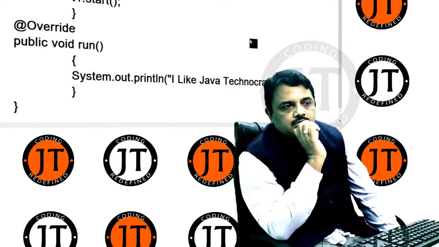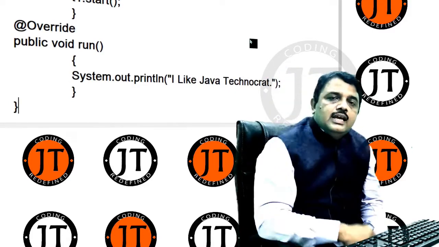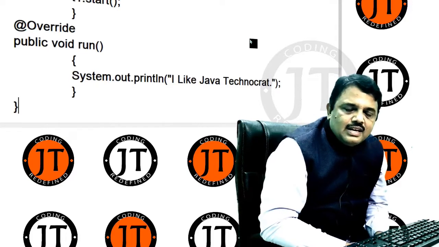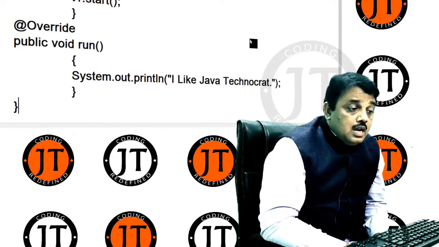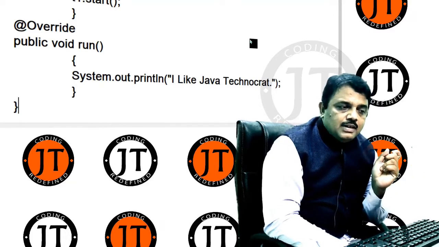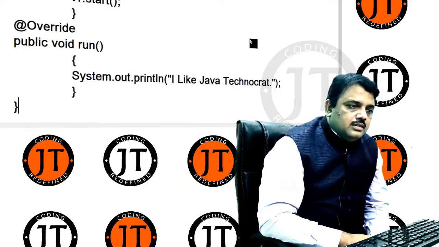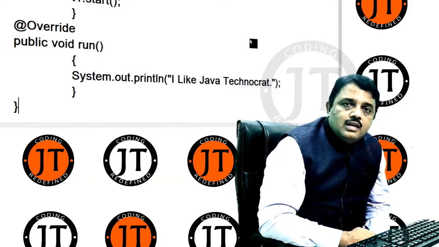When I compile the program, it does not generate any error because syntactically it is right, there is no problem. But when I run the program, the first time I call the start method, it calls the run method and prints I like Java Technocrat.